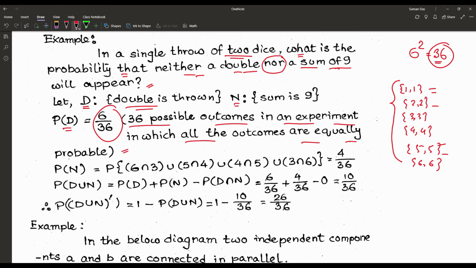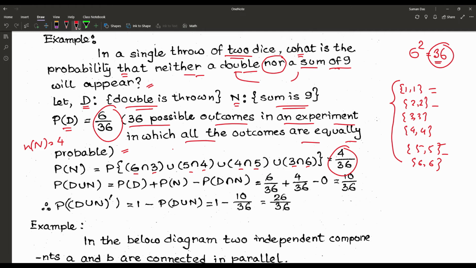And n, that is the sum, is 9. Now the sum of 9 can happen for 6 and 3, 5 and 4, 4 and 5, and 3 and 6. So the total number of outcomes for n is equal to 4. So that is 4 by 36.